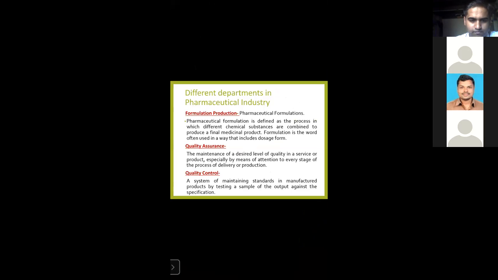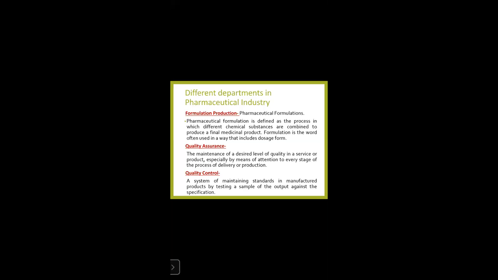Formulation production is the main aspect of creating medicine with the right concentration and the right rate for our dosage form. We can take the example of the tablet: there are immediate release tablets and extended release tablets. We want to create medicine with the right concentration and right rate. Right rate is related to sustained release tablets, gastric intestinal release tablets, and extended release tablets. The concentration and rate should be right for the safety of humans.